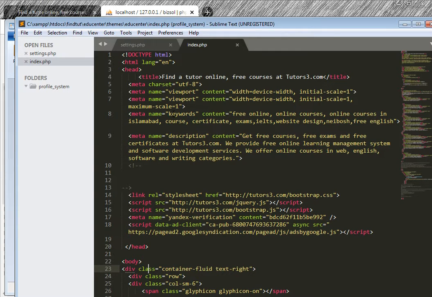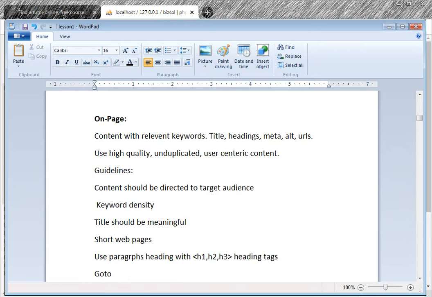These are the keywords, comma separated. Free online courses. We have online courses in Islamabad. This is a phrase. Then this is the description. So we have relevant keywords, title, heading, meta, alt, URLs.